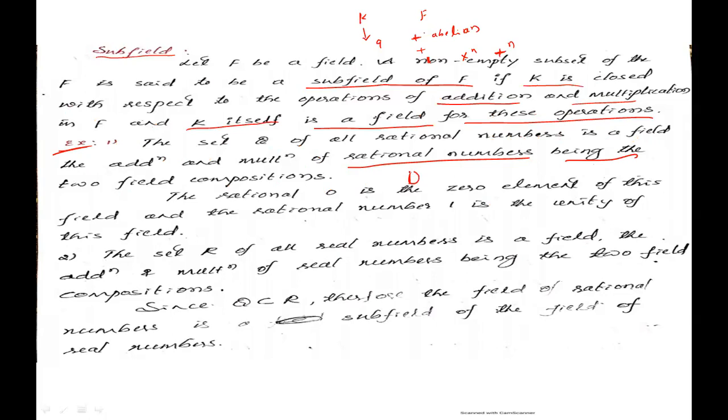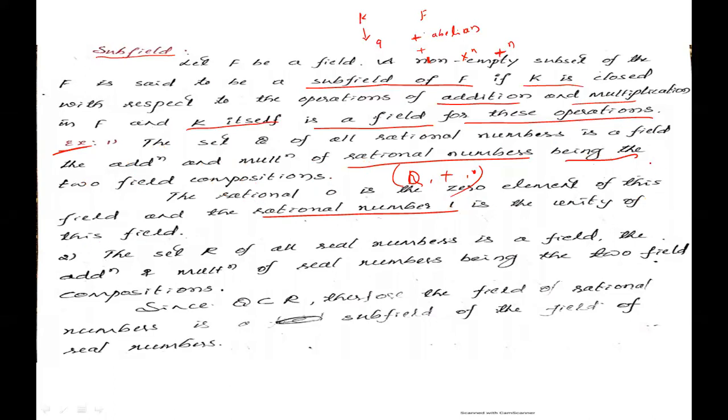That means (Q, +, ·) has two compositions. The rational 0 is the zero element of this field, and the rational 1 is the unity of this field.